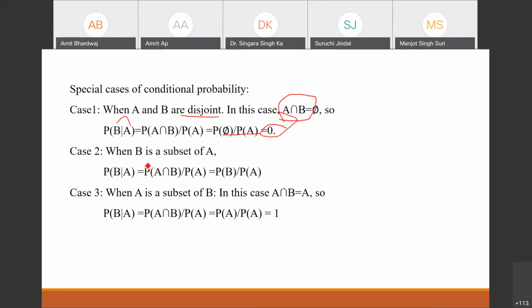And when B is a subset of A, A intersection B will be B only. So we will get this type of expression. And when A is a subset of B, which is the inverse of this one, then A intersection B will be A only, and the conditional probability is 1 in this case. Is it okay?